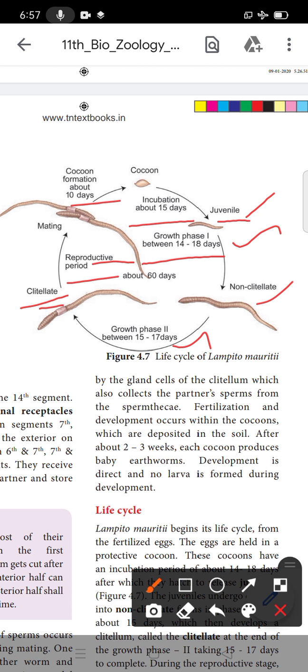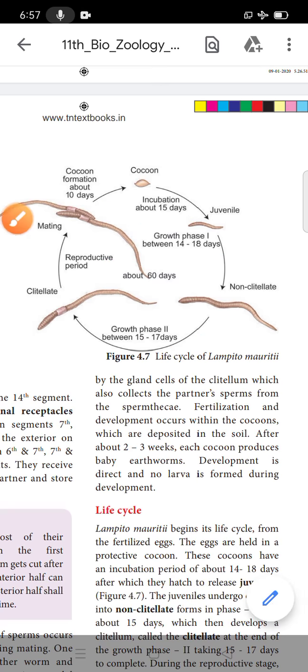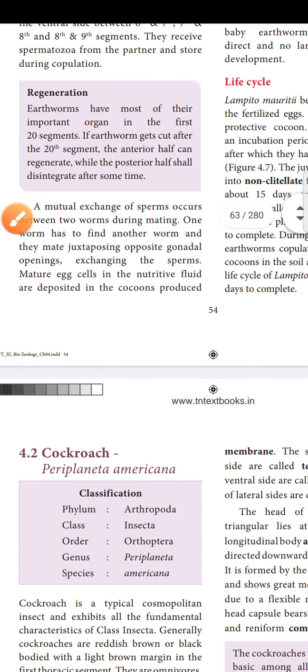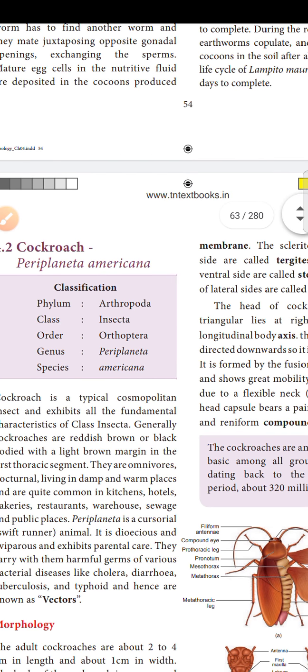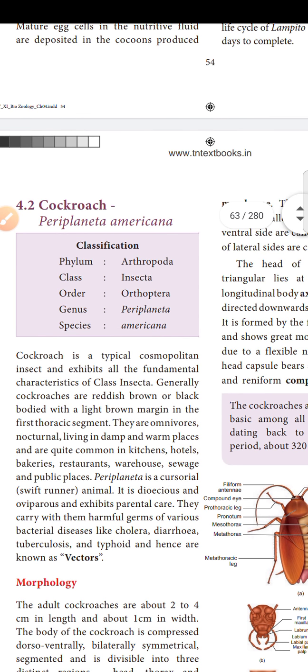Then next, it is the same: mating, then the cocoon stage and juvenile phase. So this is the life cycle of Lampito mauritii. Okay, so now we have finished the earthworm: the anatomical structure, morphological structure, nervous system, reproductive system, and circulatory system fully.